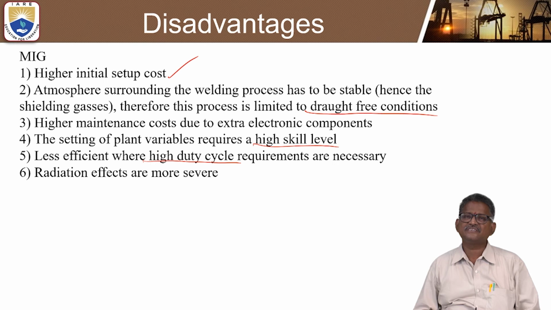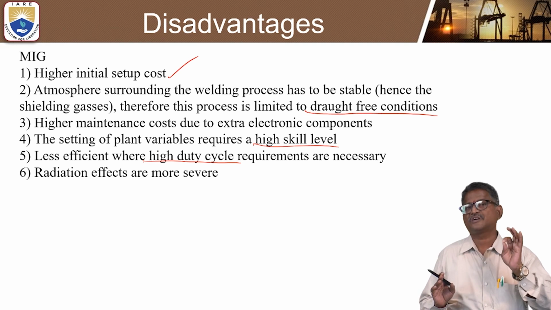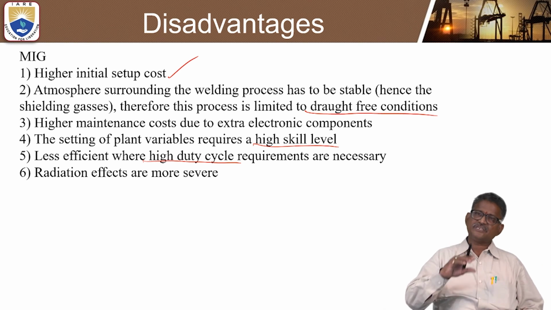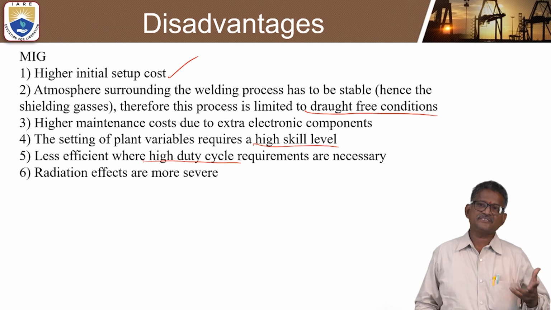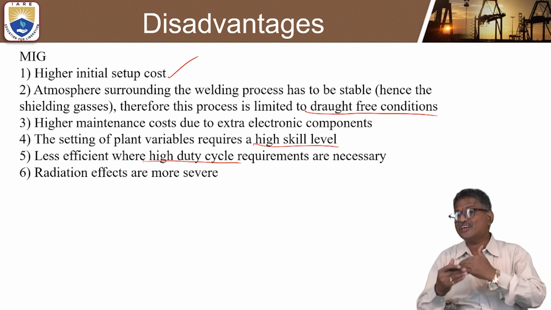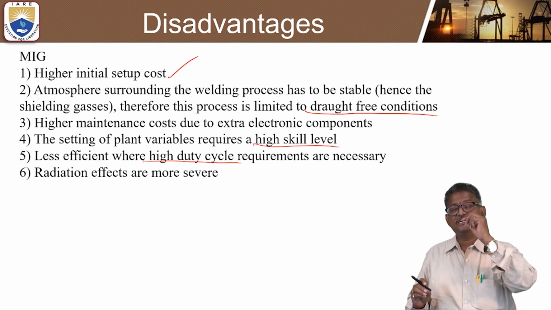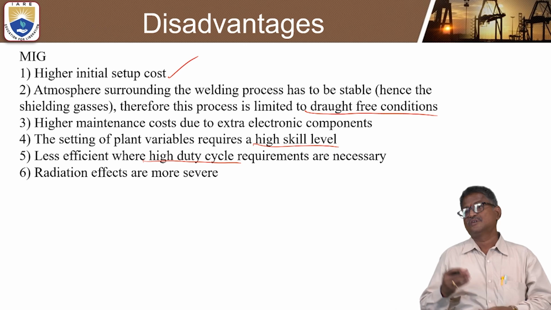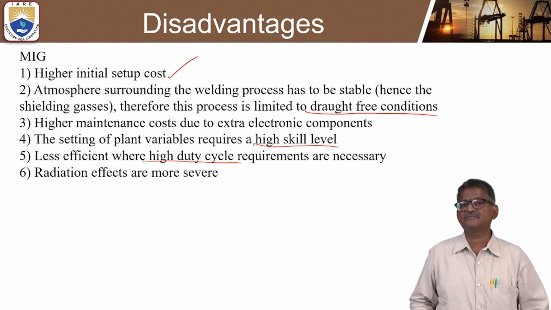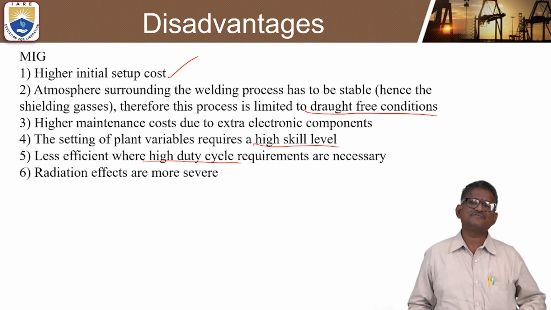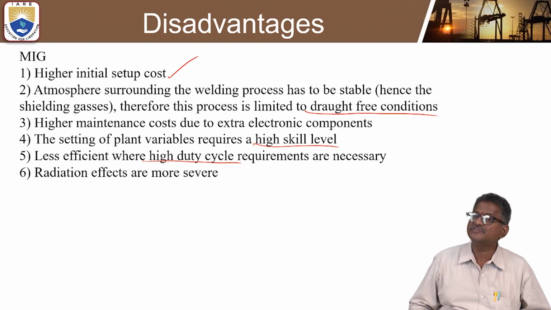Similarly, the disadvantage is that the initial cost is very high. When you want to control the setup cost, the only thing you can do is reduce the materials and simplify the system setup. The maintenance costs will also be high because of the extra electronic components. In any type of MIG or TIG welding, extra electronic components are used so that the benefit of the technique is performed better. Efficiency is very low where high duty cycle requirements are necessary, and the radiation effects are much more severe in MIG welding.